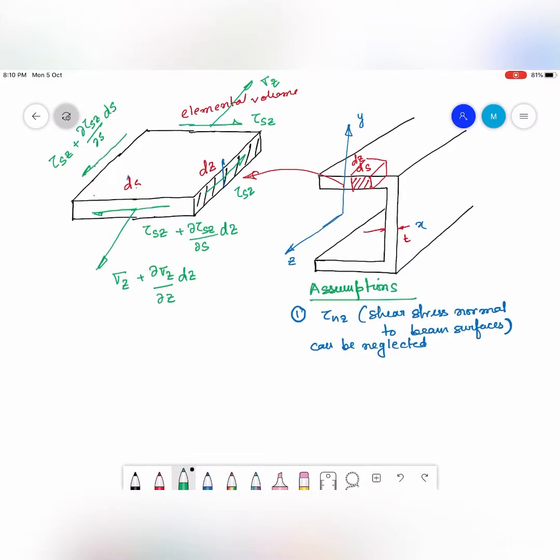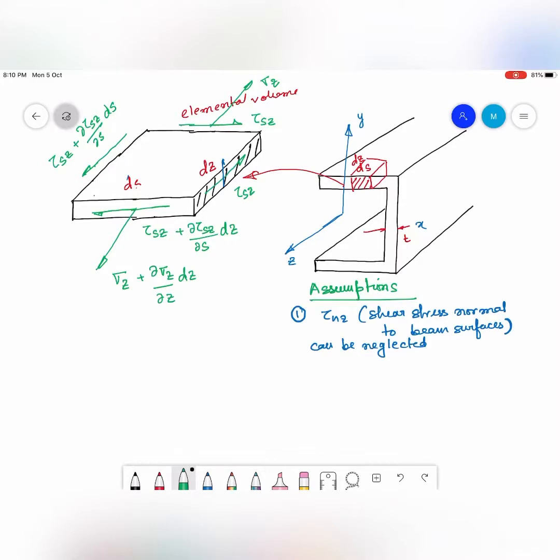Okay, so that is the first assumption. So we say therefore tau nz is equal to 0. So the only non-negligible stresses along the thickness of the beam cross section are sigma z and tau sz.